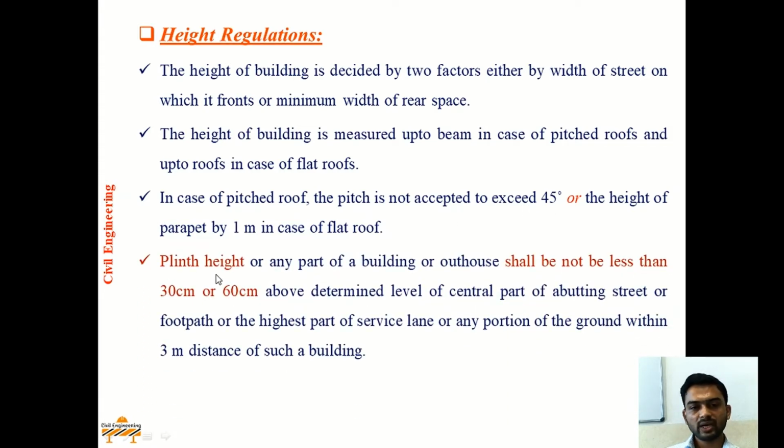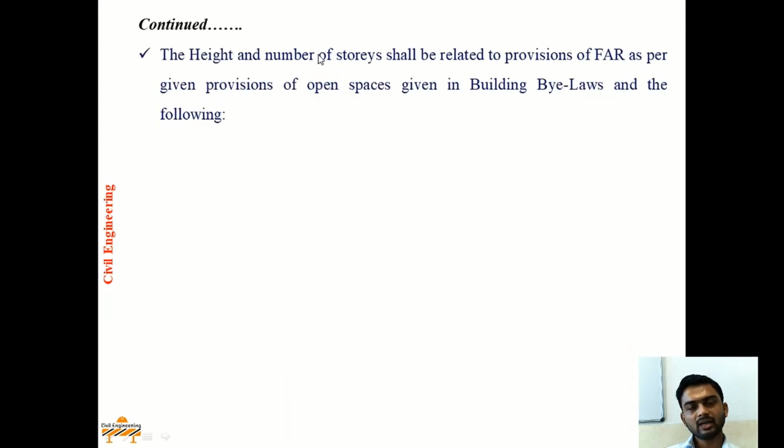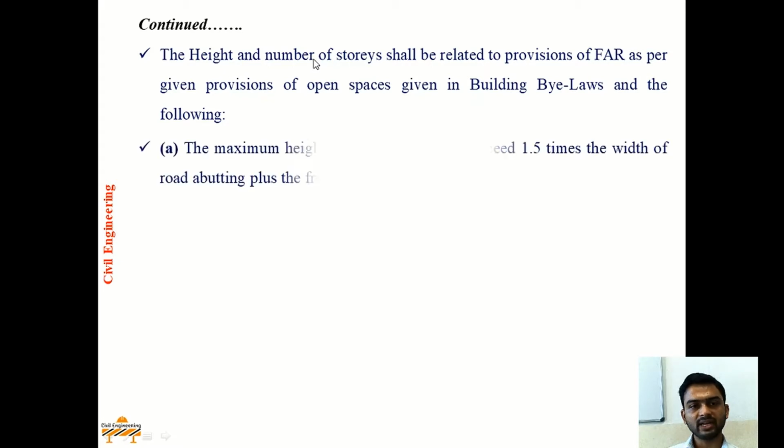When plinth height is to be provided, in no case it should be less than 30 centimeter or 60 centimeter above the determined level of central part of the abutting street. Means minimum 30 centimeter or 60 centimeter plinth height should be provided in any case for the building. And this 30 centimeter or 60 centimeter level is considered according to the portion of the ground within 3 meter distance of such a building. And height and number of stories shall be related to the provisions of FAR. Means FSI and height regulations of the building should be followed simultaneously.